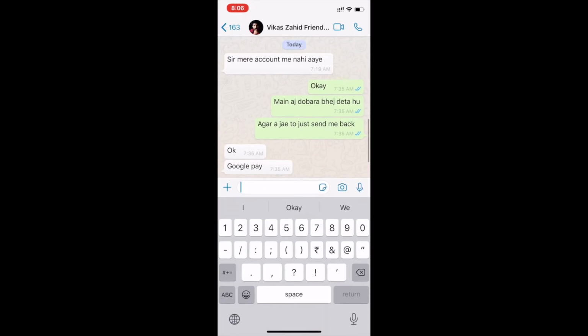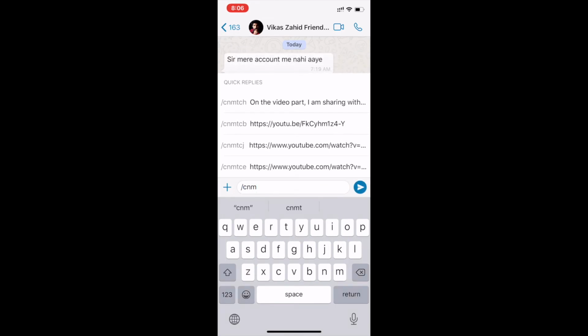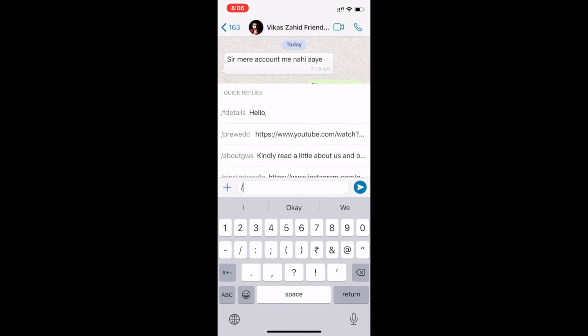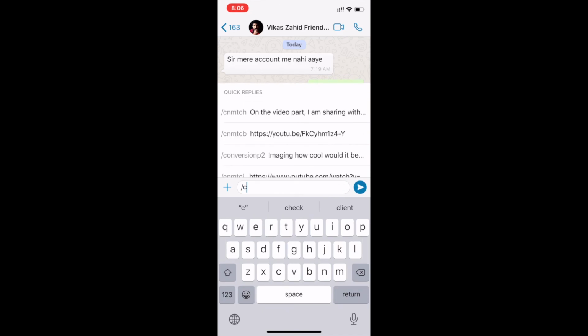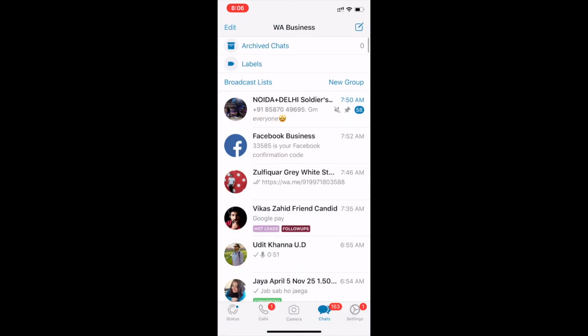I just click on this hash, and these are all the CNMTC codes. CNMTC as in cinematic, and I just share something like this, and it would come up. Whatever work, whatever portfolio I have to share with the client, I just have to choose this, and the message would come up, and it saves me a lot of time, plenty of time. And you might feel, how much time is it going to save you? Probably some seconds, but understand this, the seconds would add up.